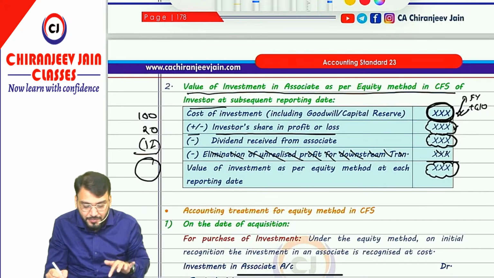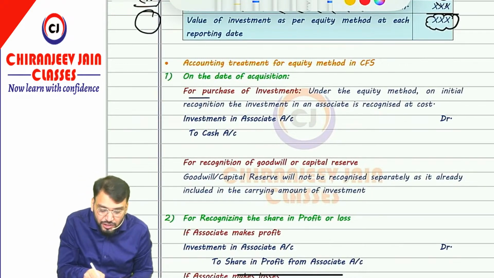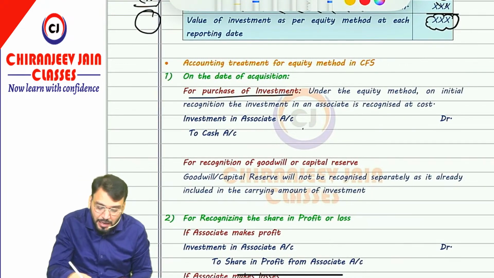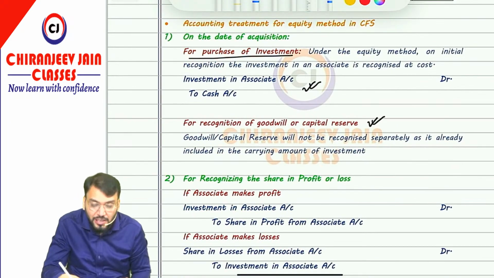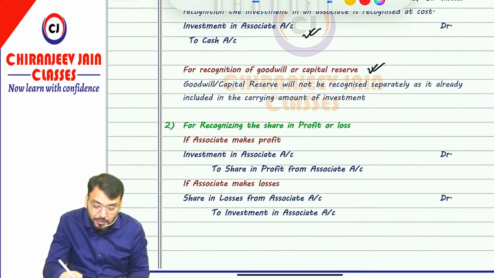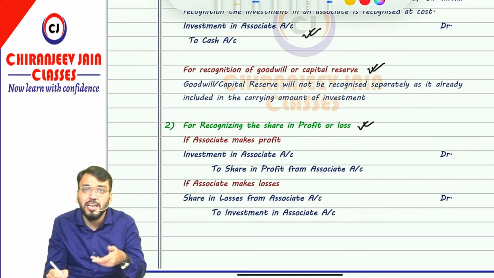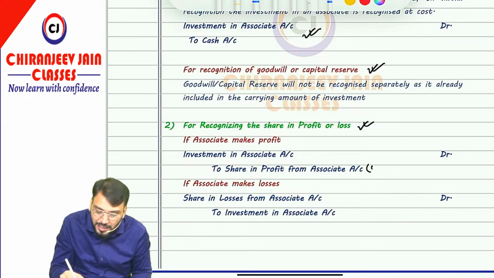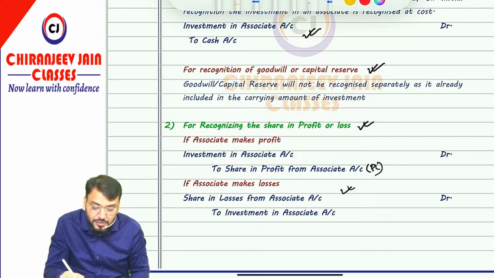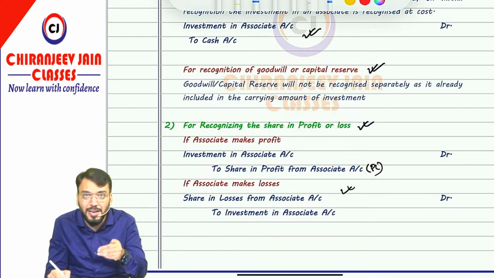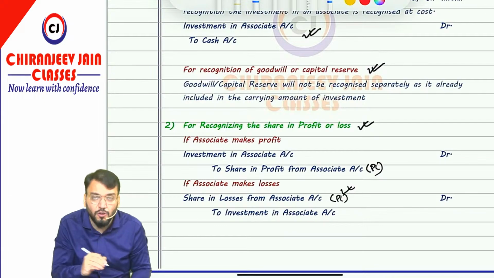Understood this? Fine. What will be the journal entry? For purchase of investment, the journal entry is investment account debit to cash or bank. For recognition of goodwill or capital reserve, no journal entry. For recognition of share of profit or loss, what is the journal entry? Investment account debit to share of profit from associate, and this will be transferred to the PL account of the investor. If there is a loss, then the journal entry is share in loss from associate account debit to investment, and this share in loss will be debited to the PL account of the investor.